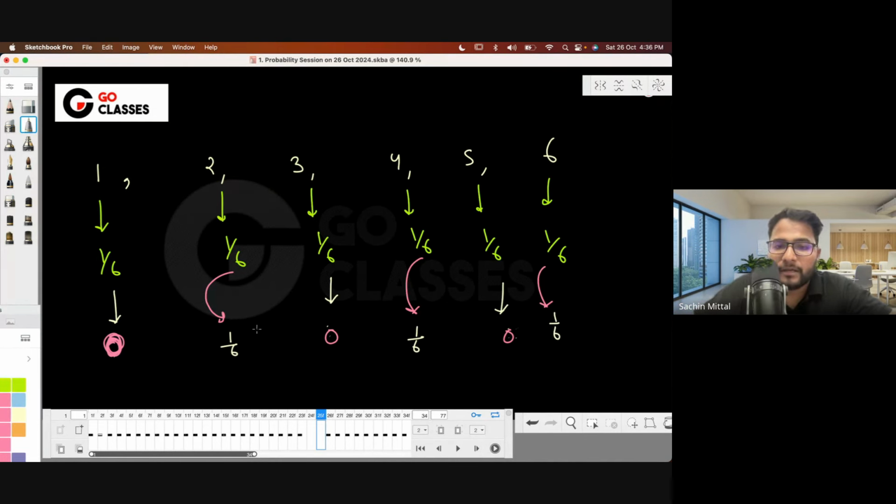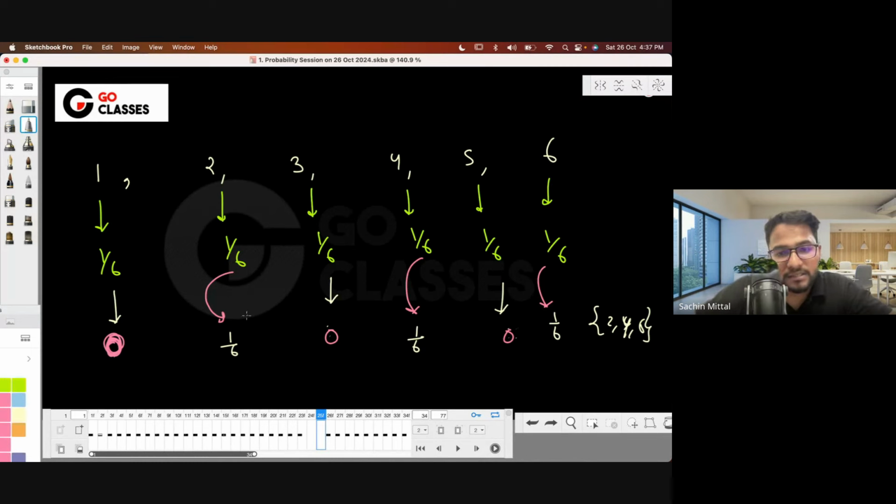But tell me, in this reduced sample space only 2, 4, 6 are there, right? Is this a valid probability distribution in the reduced sample space? No, right? For a valid probability distribution, the summation should be 1. Great. As Manish is saying, the summation should be 1.